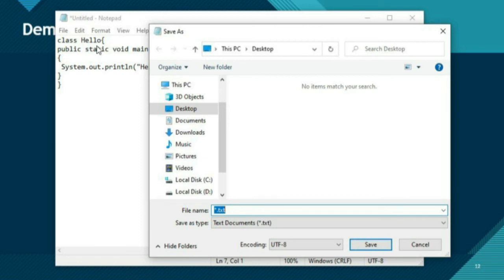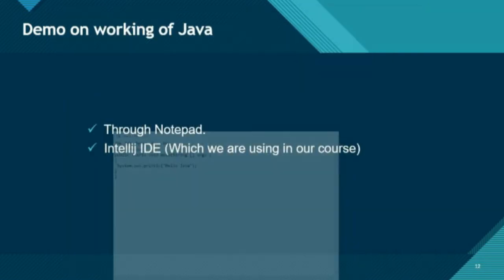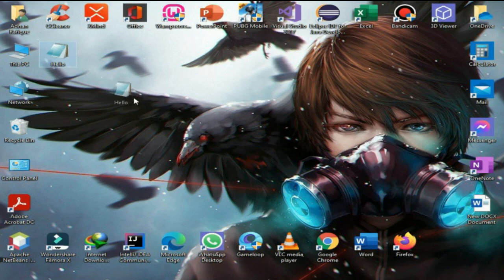So guys, here is an important point: the class name should match our file name. So here our file name should be hello.java, and then save. You guys can see that a hello Java file has been created.